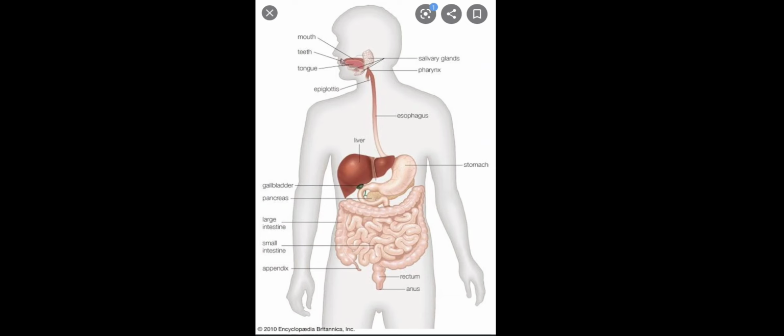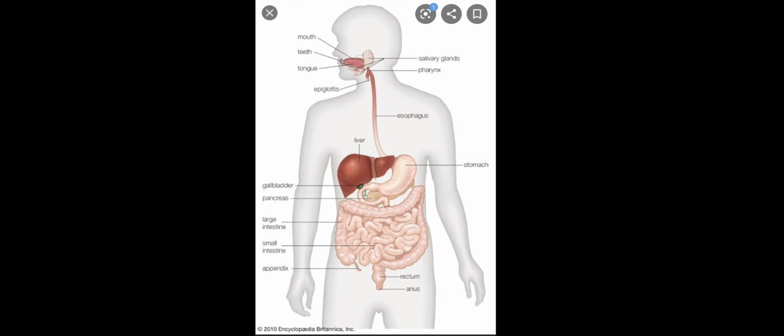Now, let us look at the human alimentary canal or digestive system in human beings. We have a well developed digestive system, and the digestive system in us is divided into two parts: the alimentary canal and the glands. The alimentary canal includes the part from mouth to anus.